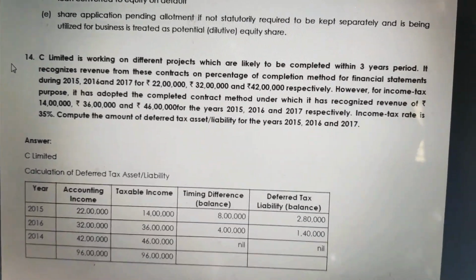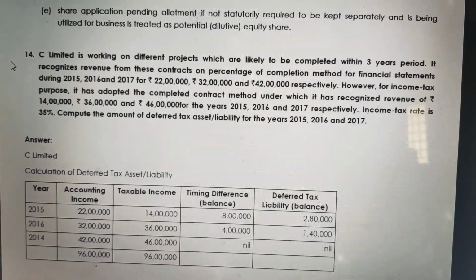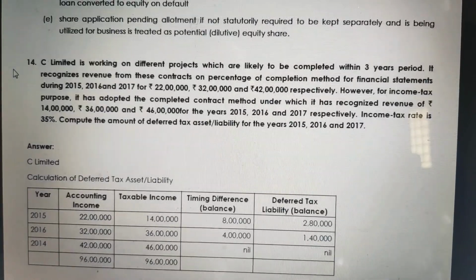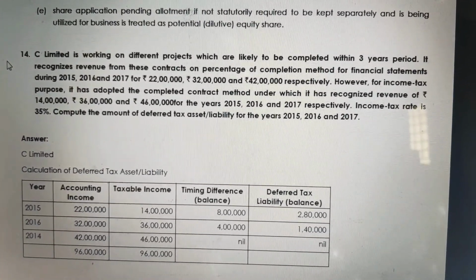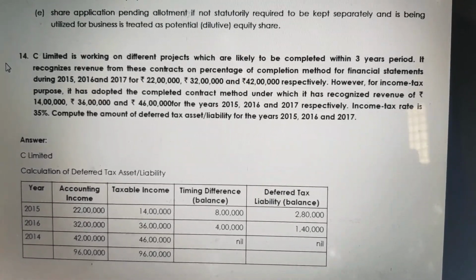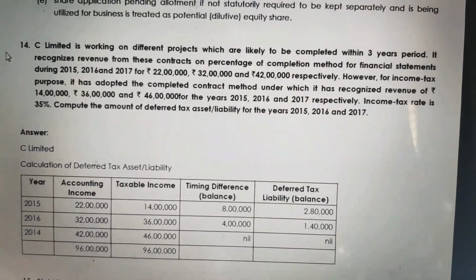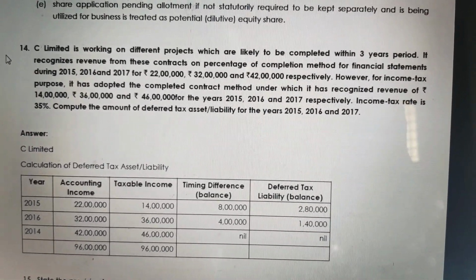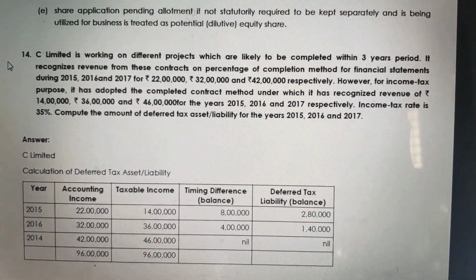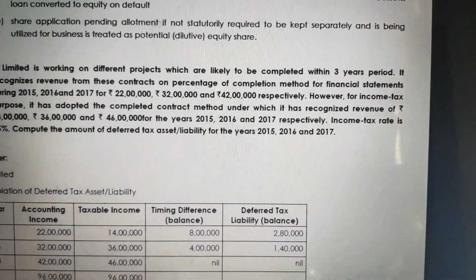Friends, before you create the deferred tax liability or deferred tax asset, by comparing the values you first need to understand whether the issue will be raised by way of creating a deferred tax liability or a deferred tax asset. You need to analyze this. I will give you a table or the logic of the concept on this issue, so that you will have a clear understanding of whether you need to create a deferred tax asset or deferred tax liability, and thereby proceed further with this question. Let me explain the concept first.